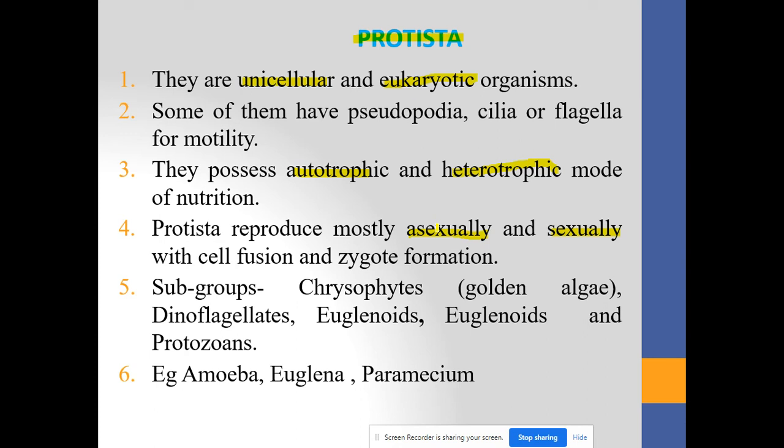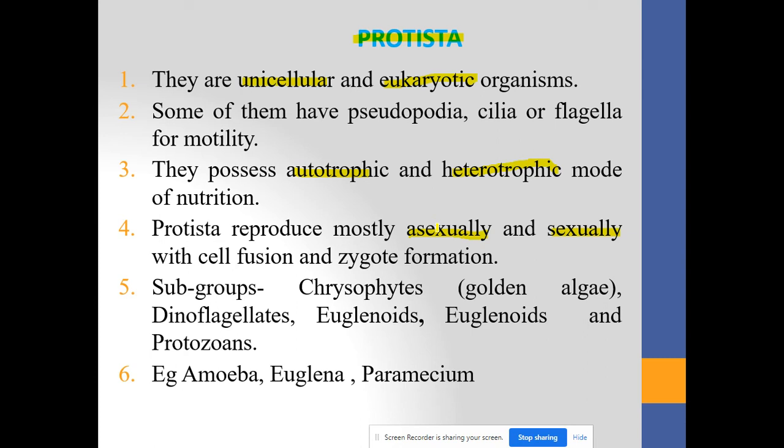Unicellular and eukaryotic. They are having both types of nutrition, that is the autotrophic as well as heterotrophic. They have cilia and flagella on their body structure, which is helpful for the movement of the organism from one place to another place.